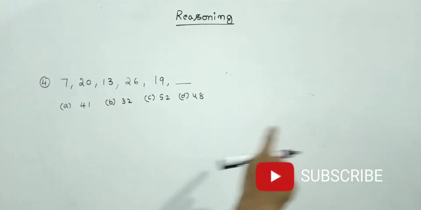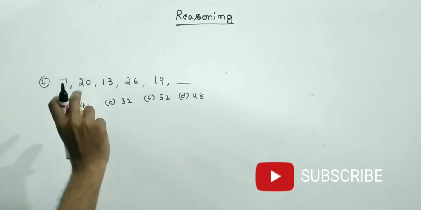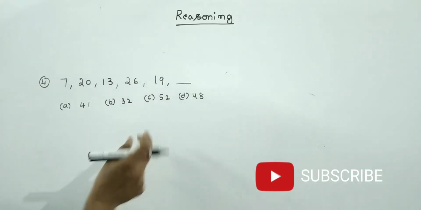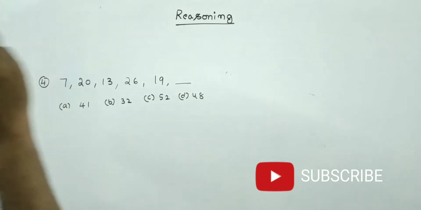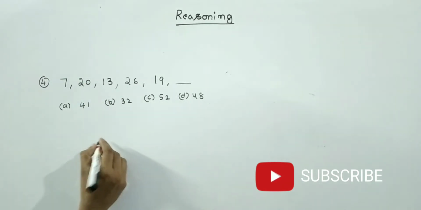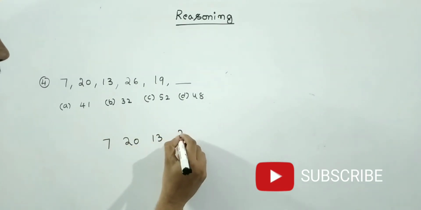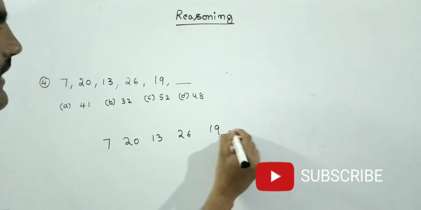Continuously decreasing means subtraction. Increasing and decreasing means definitely addition and subtraction should be there. See friends, 7, 20, 13, 26, 19, then what?